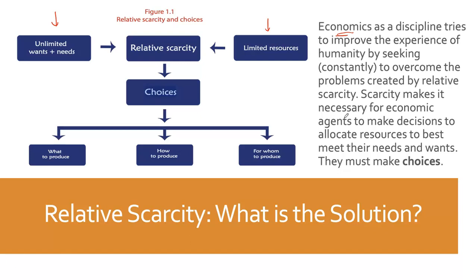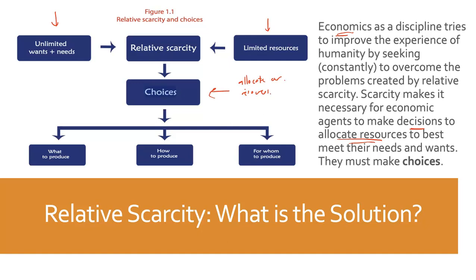Scarcity makes it necessary for economic agents, so people, to make decisions to allocate resources the best, to meet their needs and wants. They need to make choices. So the solution to relative scarcity is making good choices of how we are going to allocate our resources.